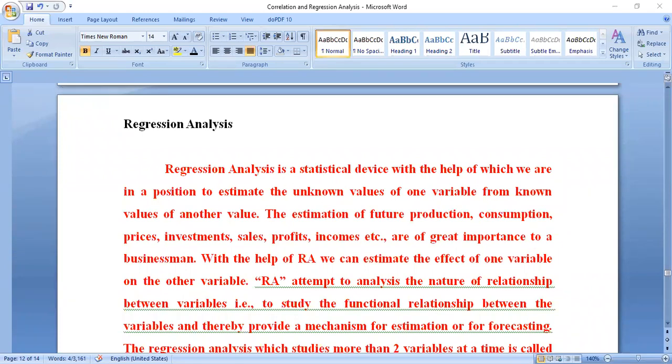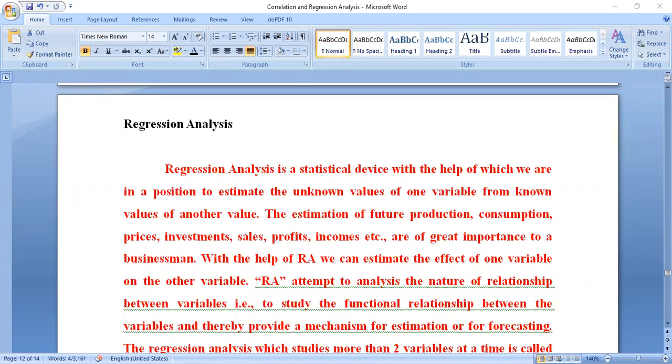This regression analysis provides a functional relationship. Functional relationship means the activities going on between the two variables, thereby providing a mechanism for estimation or forecasting of the future. We can easily estimate the future. In future, what is going to happen, how much production is required based on the consumption from the customer viewpoint, whether we need to increase the prices or not, or whether we need to establish one more plant.